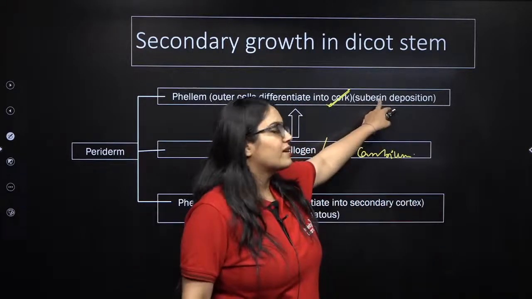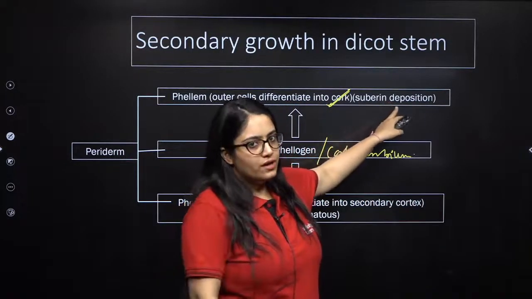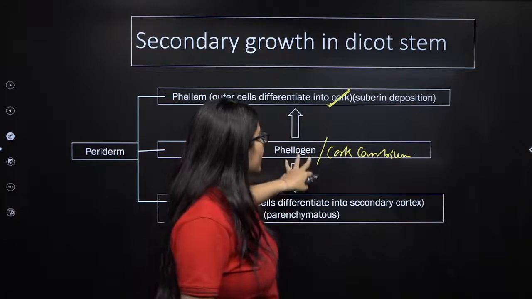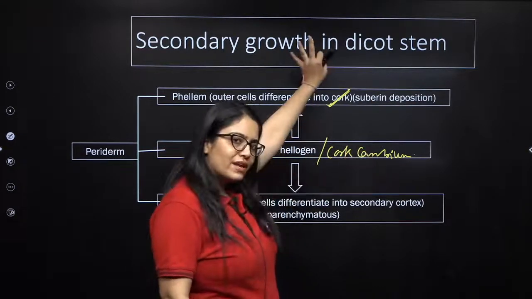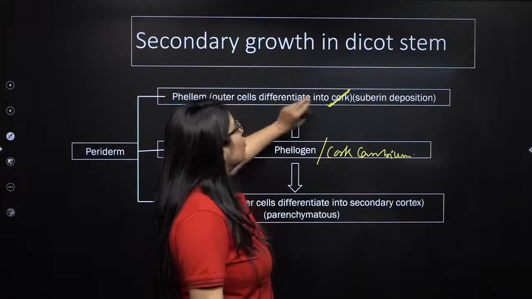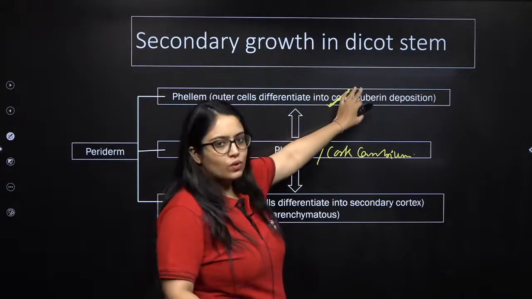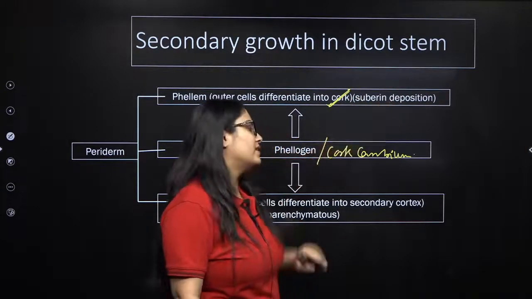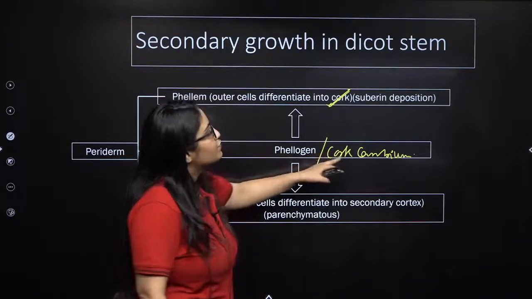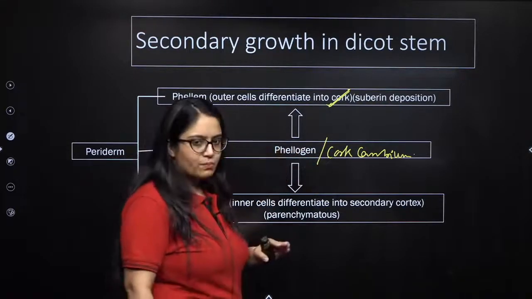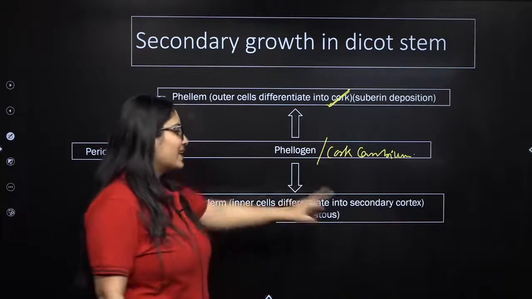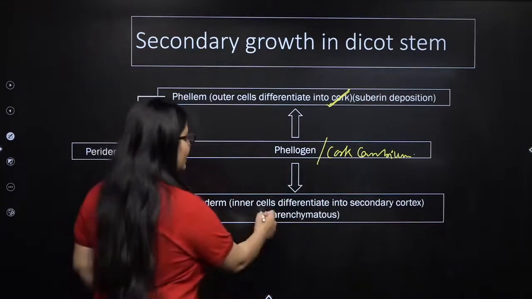Suberin is water repellent, it is going to make the cell dead, right? So the cells produced by phellogen towards the periphery will mature into cork by getting suberin deposition, and the cells produced from cork cambium towards the pith will mature into secondary cortex, and it will be parenchymatous.